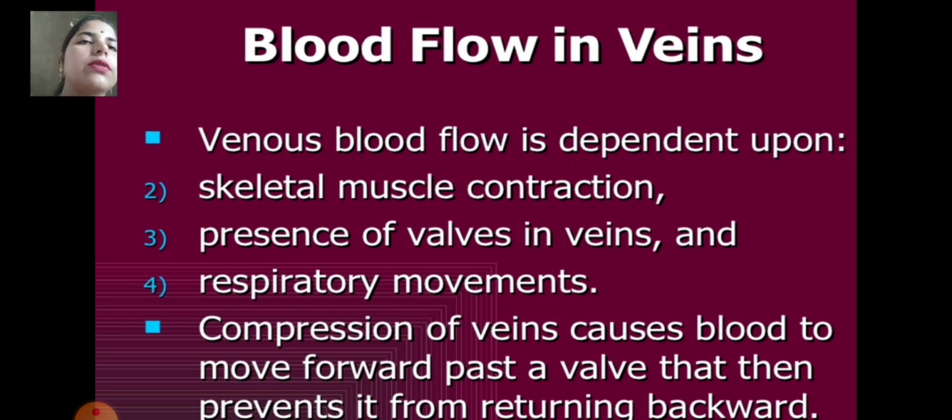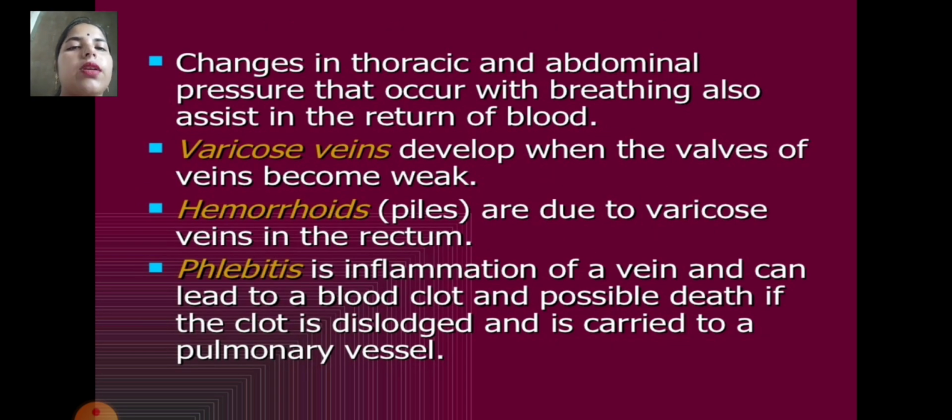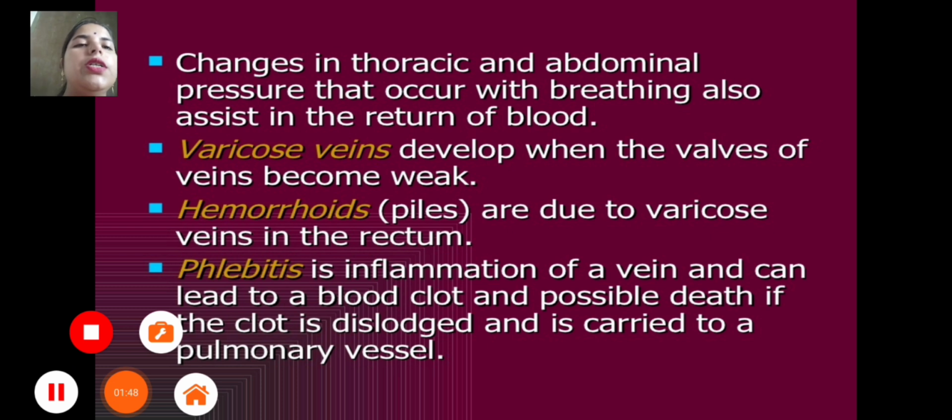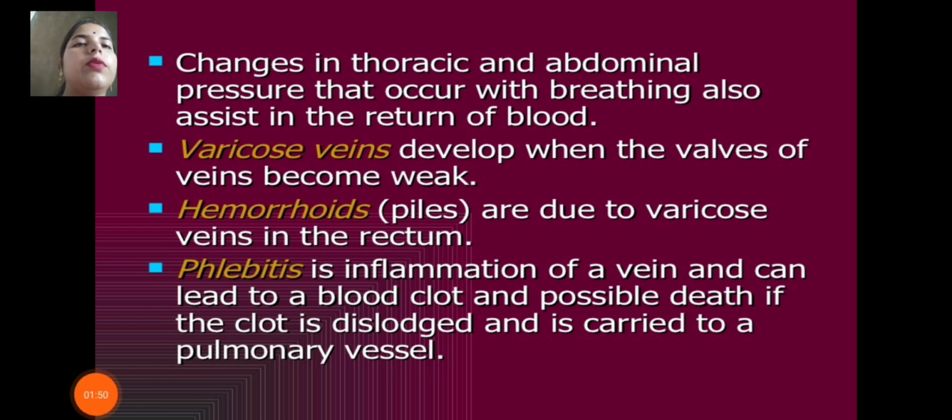Blood flow in the veins. Venous blood flow depends upon skeletal muscle contraction, presence of valves in veins, and respiratory movement. Compression of veins causes blood to move forward past a valve that then prevents it from returning backward. Changes in the thoracic and abdominal pressures that occur with breathing also assist in the return of the blood.